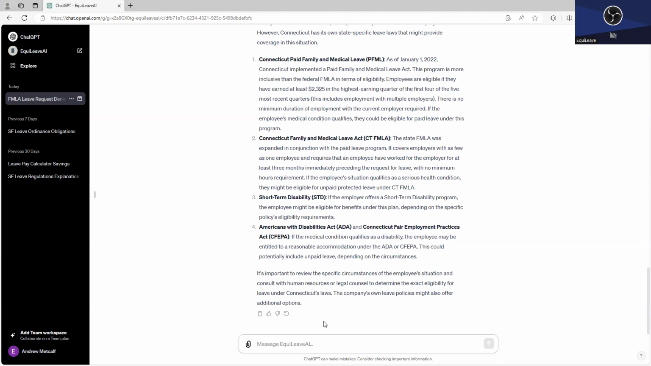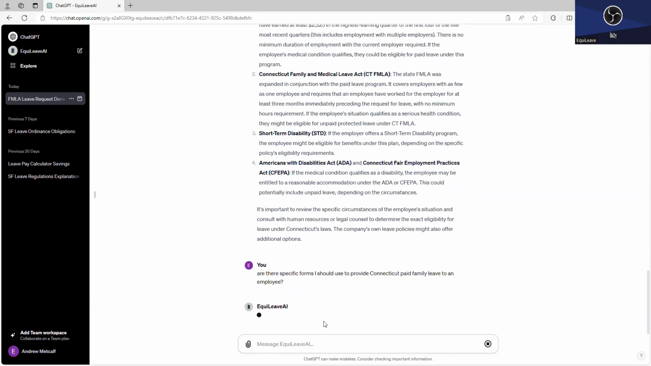And you could ask it more questions about that, if you needed it to extract more information that might help you decide how ultimately to make a decision with respect to that employee's leave request. And so, you might ask it, are there specific forms I should use to provide Connecticut paid family leave to an employee? See what it says. It's thinking, and then it's going to be typing.